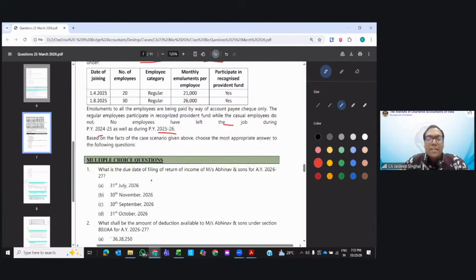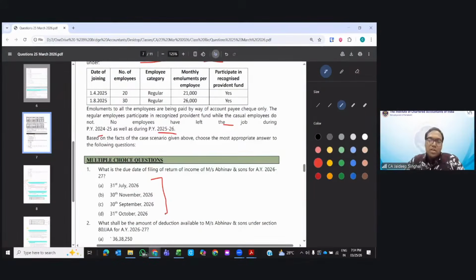What is the due date of filing the return? Very, very easy. 31st October, because the tax audit is required. Clear? Because the turnover is 15 crores, the tax audit is a must.